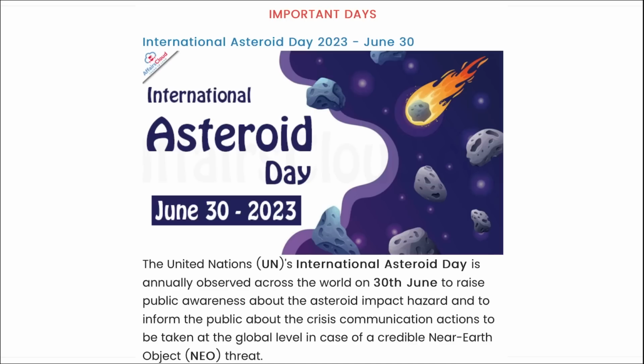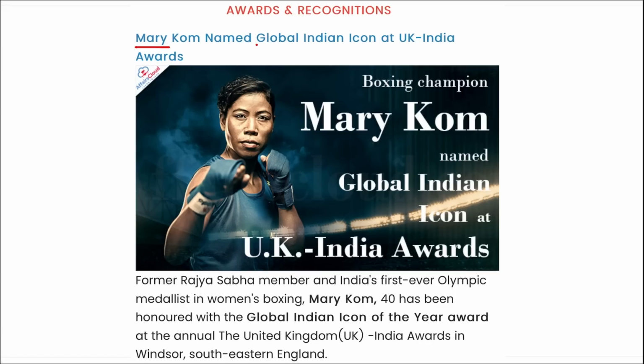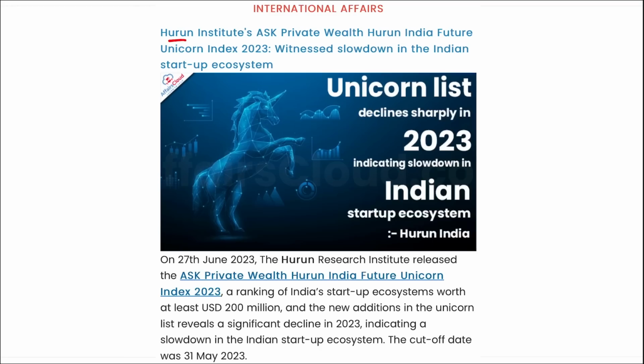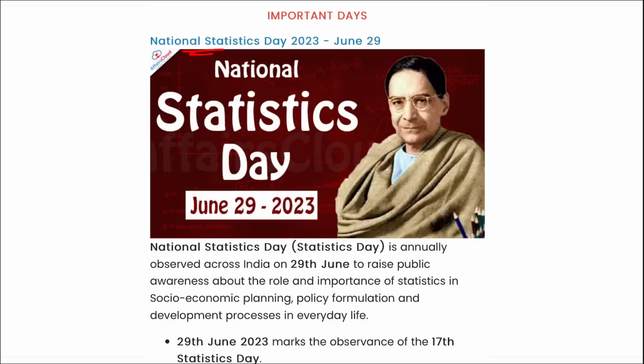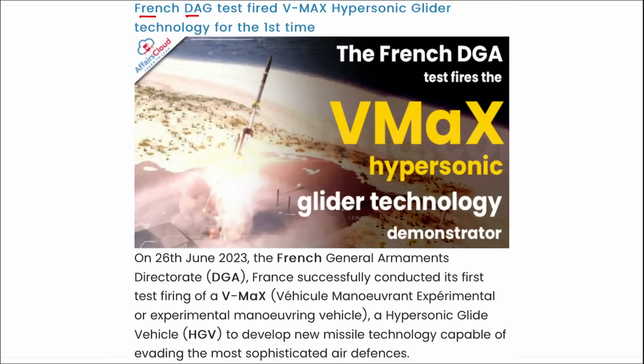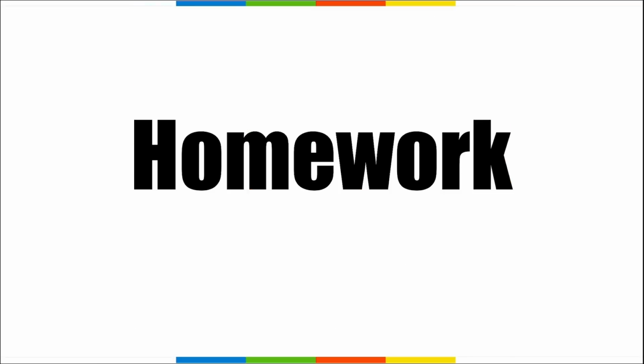Let's move to some revision of previous days. Say for example, International Asteroid Day is observed on 30th of June. Mary Kom named as the Global Indian Icon at the UK India Awards. Important. Next, Hurun Institute's Ask Private Wealth Hurun report was released, and it stated that India's startup ecosystem is slowing down. Next, National Statistics Day. It is observed on 29th of June, and it is your 17th edition of the National Statistics Day. Next is your French DAG test fired VMAX hypersonic glider technology for the first time. So these were your revision part.